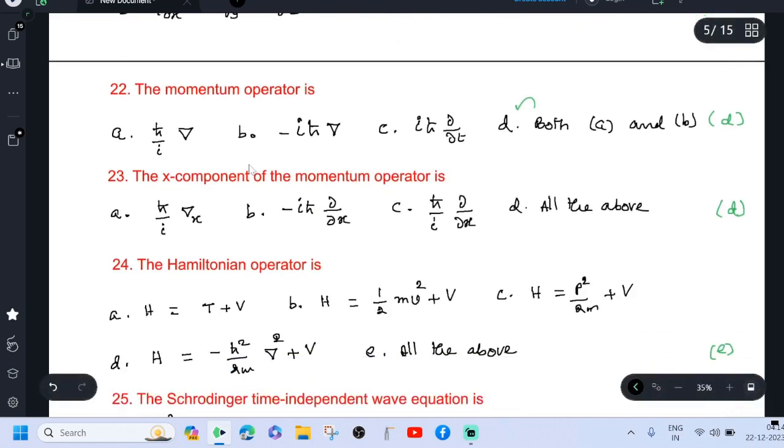The x component of the momentum operator is h cross by i into dou by dou x, which is minus i h cross dou by dou x. All the above are correct.